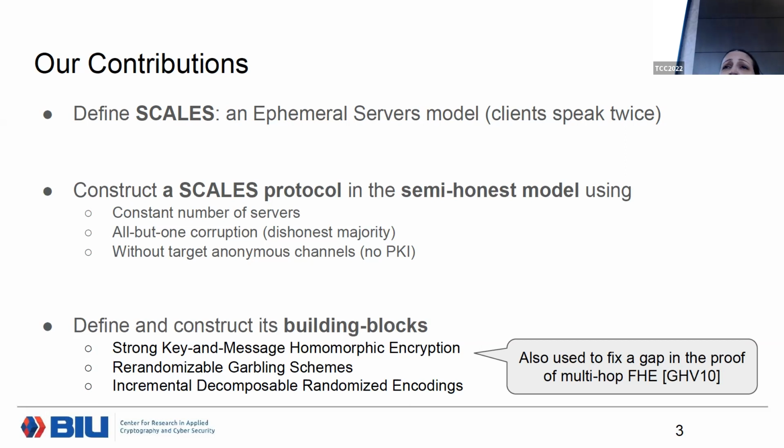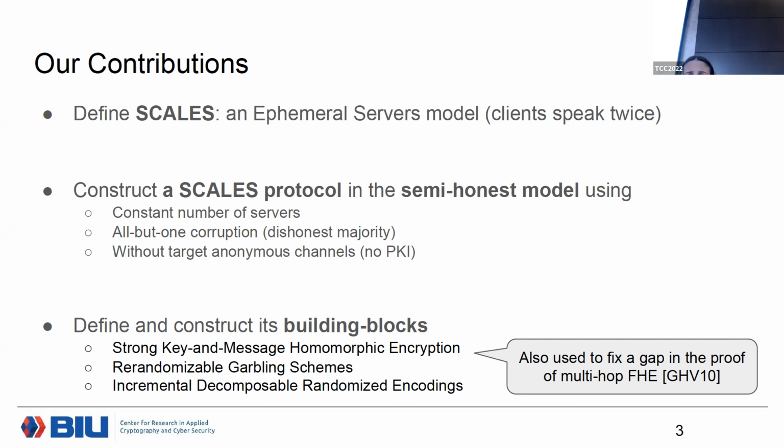And you can think of it maybe as the minimal assumption in MPC protocols, which replaces point-to-point channels in the traditional MPC protocol. And for some applications, we might even do with a constant number of servers, even as small as 2. So that's great. I'm going to talk about Scale in this presentation, but there are other applications that we consider in the paper, so you can see the paper for more.